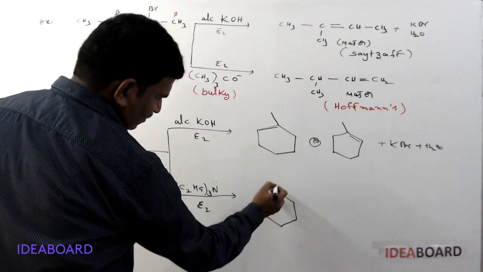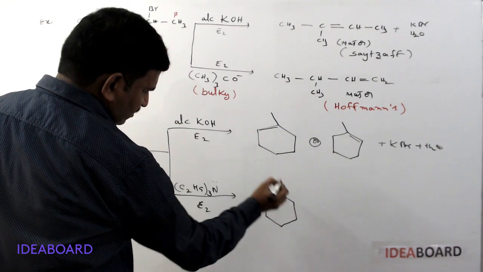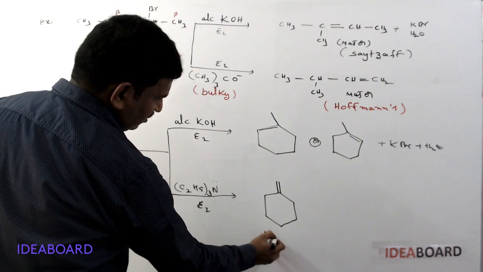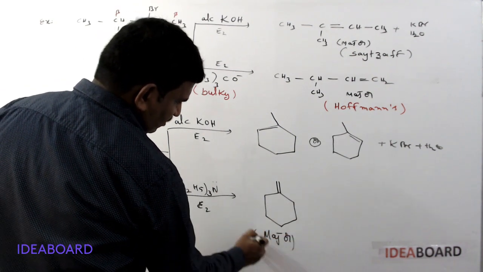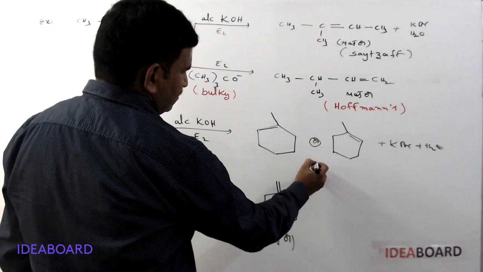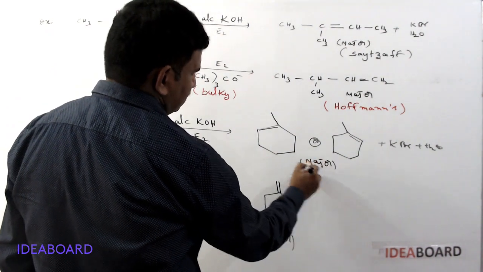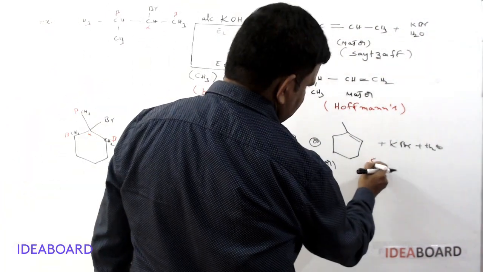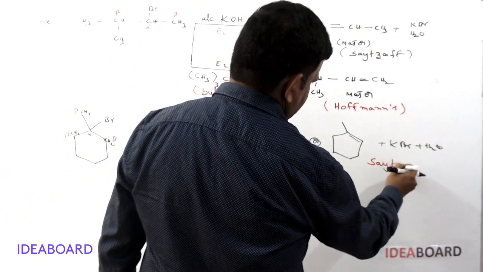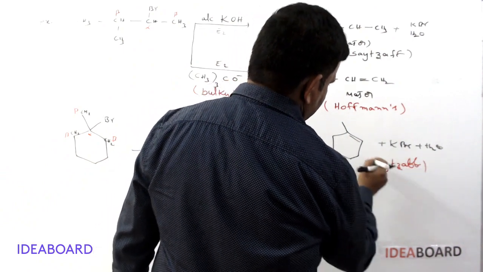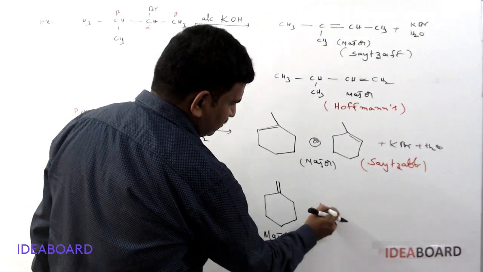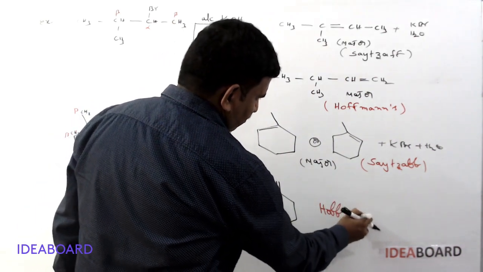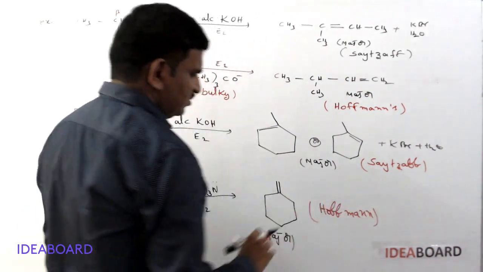The major product is always this one only. This is the major product for this reaction, and these are the major products for the other reaction. This is the Sedgwick elimination, and this is the Hoffman elimination product.